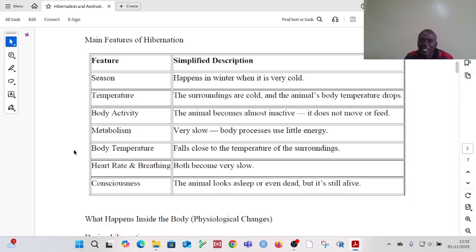In terms of consciousness, when you look at an animal during hibernation, most of the time the animal looks asleep or even as if the animal is dead. But in the actual sense of it, the animal is still alive. Okay? It just reduced its level of activity so that it can save energy.